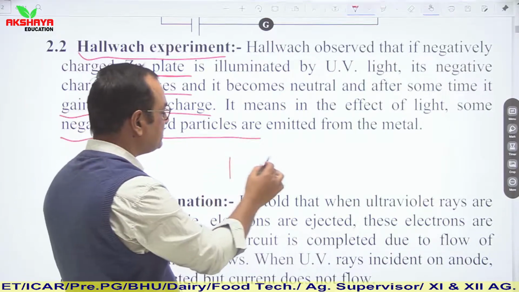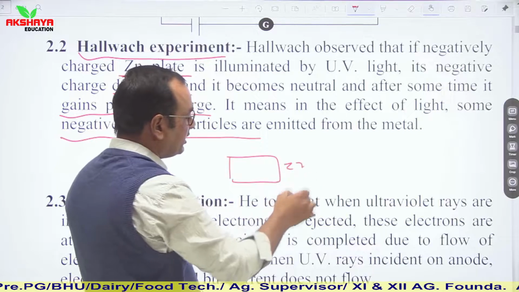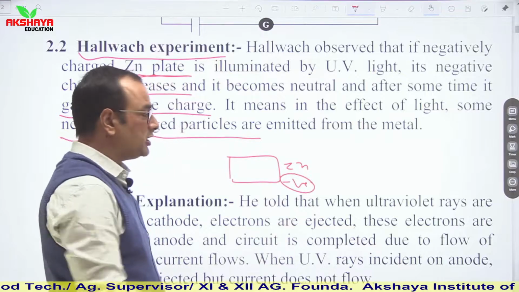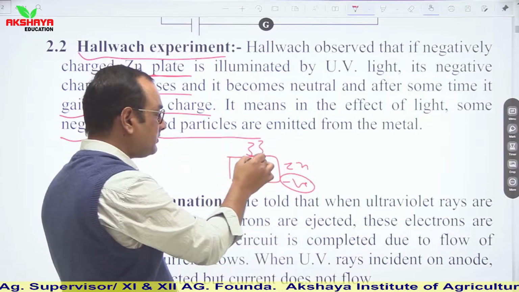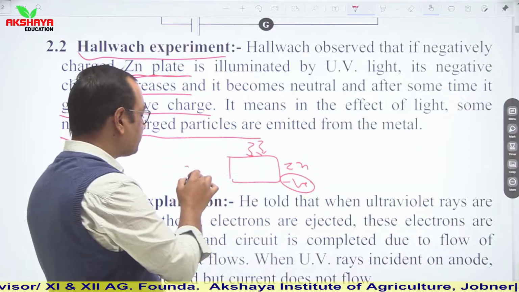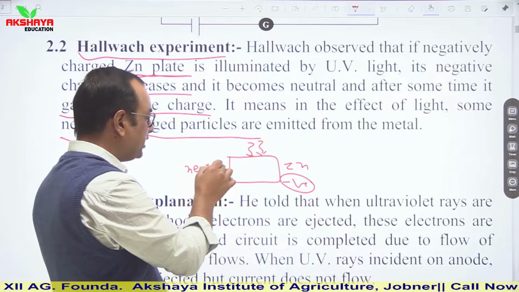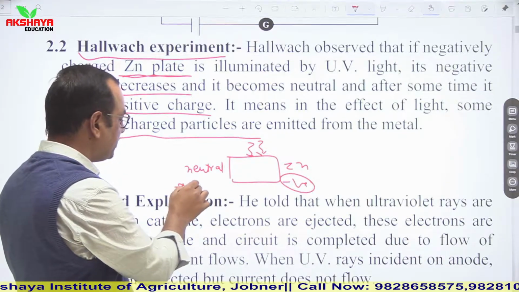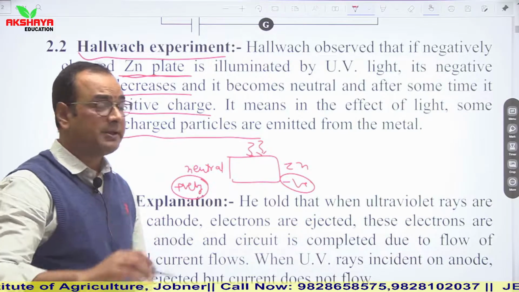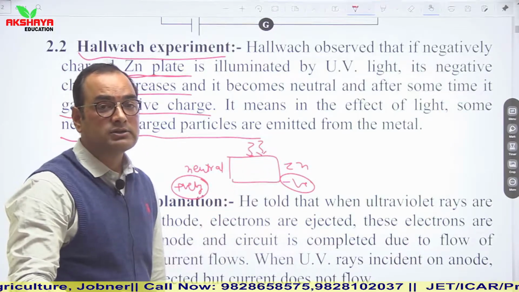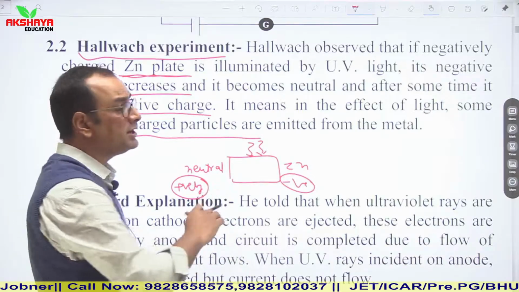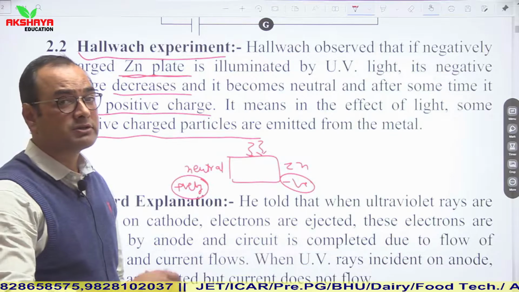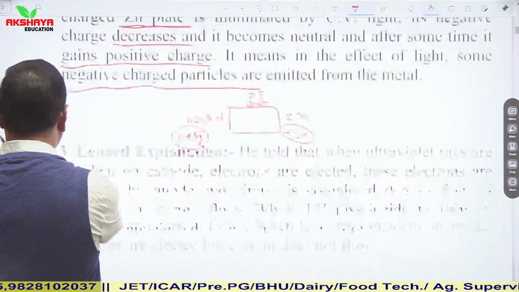Let us say this is a zinc plate. He observed that if this zinc plate is negatively charged and UV light is incident on it, then it suddenly becomes neutral. If further UV light is incident on it, it becomes positively charged. It means that electrons are disappearing, so in this situation the zinc plate is emitting electrons. This phenomenon was quite similar to the photoelectric effect, which was later explained by Lenard's experiment.